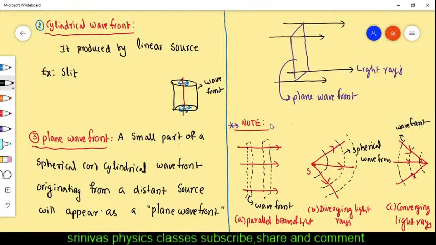Okay, and now what is the angle between the light rays and the wavefront? You see this diagram, the above diagram. This is a light ray, a straight line, and it is always perpendicular to the plane, right? And now light rays are always perpendicular to the wavefront. This is, for example, the first point in the note, and the second point in the note I am going to give, and you take the screenshot and note it. I'm going to erase.